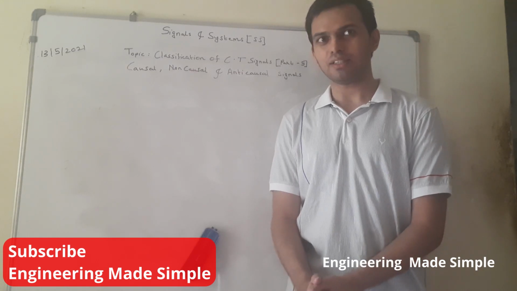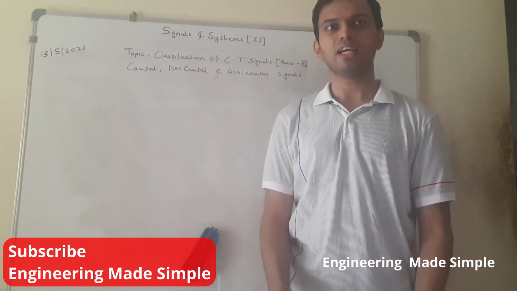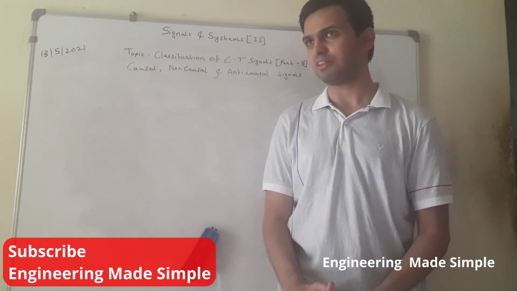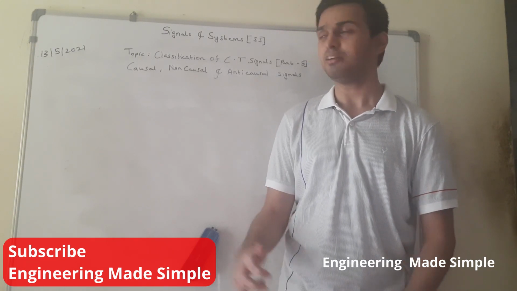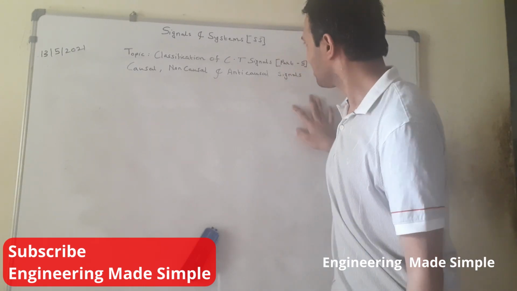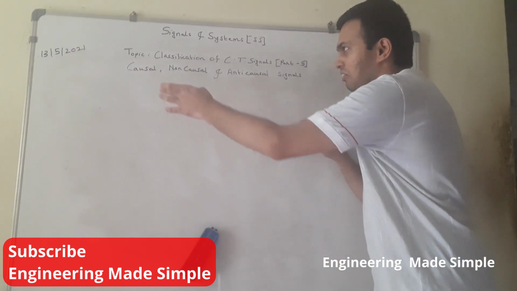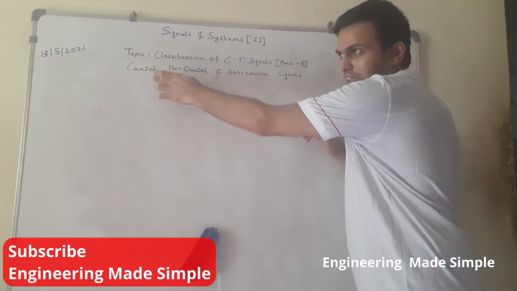Now we were studying the signals and systems course. In this course we were studying how to classify the given continuous time signals. So this is part 5 of the lecture on classification of continuous time signals. And today we are going to study what are causal continuous time signals.